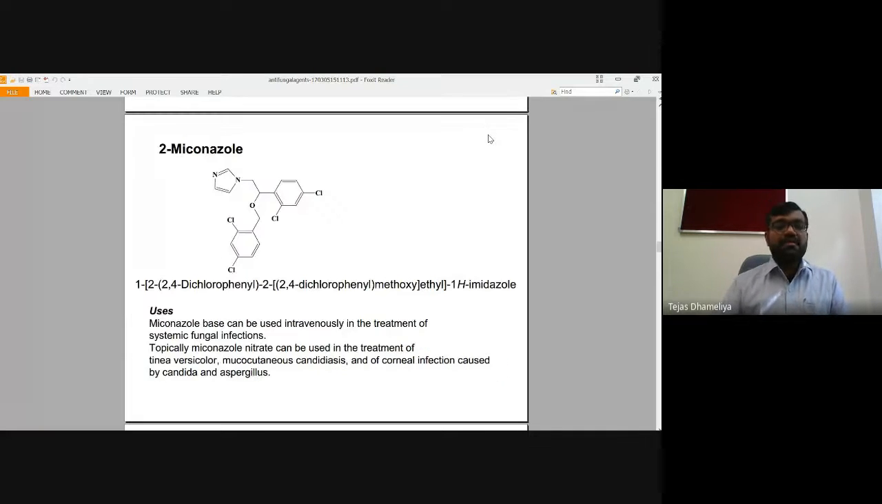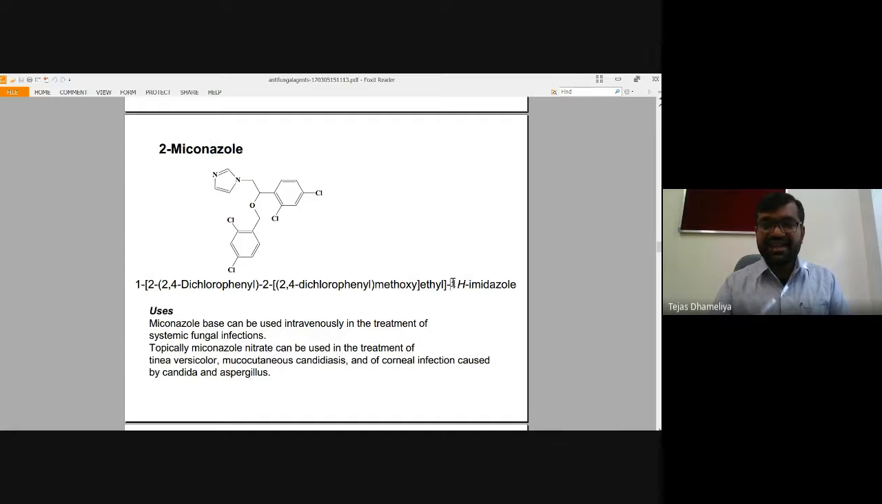Okay. Miconazole. The name myco is given because it is effective against mycos, meaning fungus, and azole, because it is an imidazole-containing substance. We can call it an imidazole derivative. The IUPAC name is there.